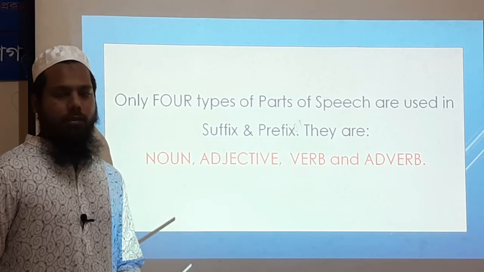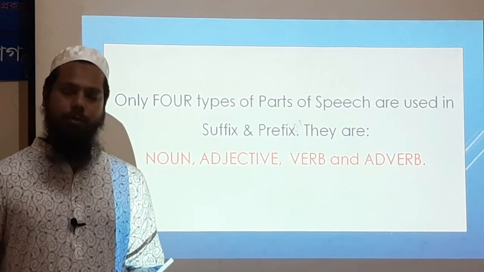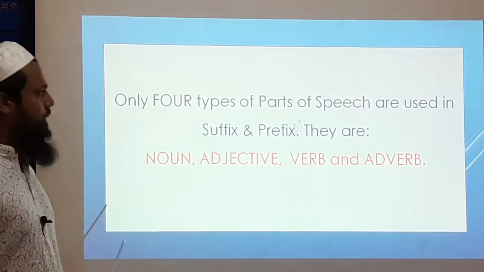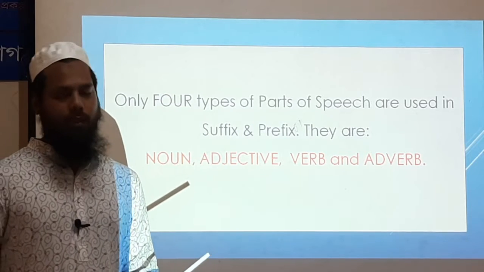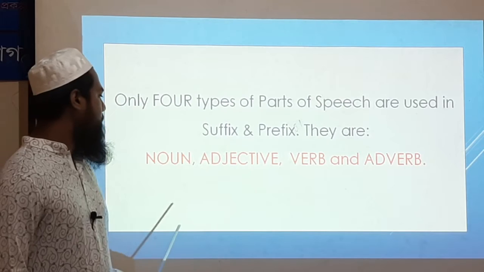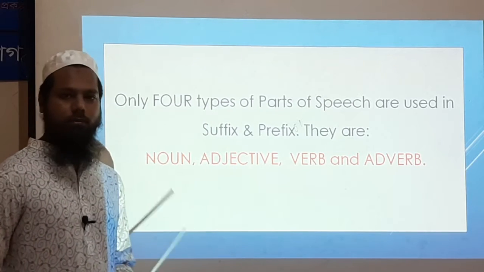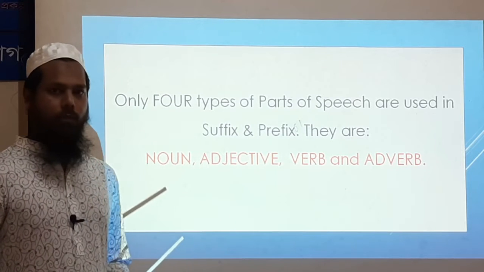In my last class, I said that only 4 types of parts of speech are used in suffix and prefix, and they are noun, adjective, verb, and adverb. So, we should have a clear idea about these 4 types of parts of speech.